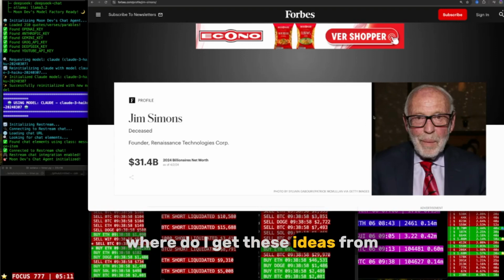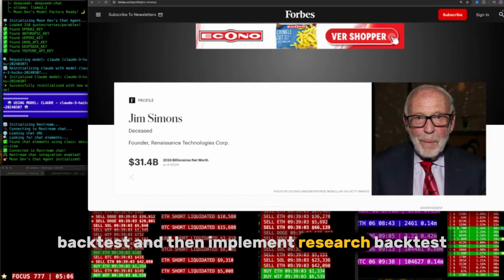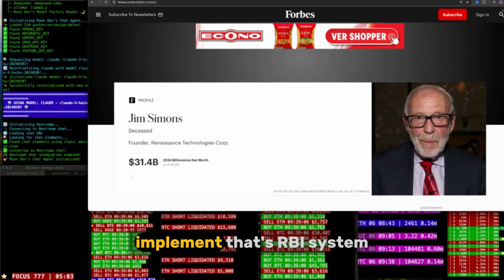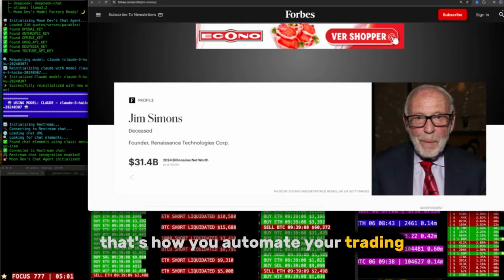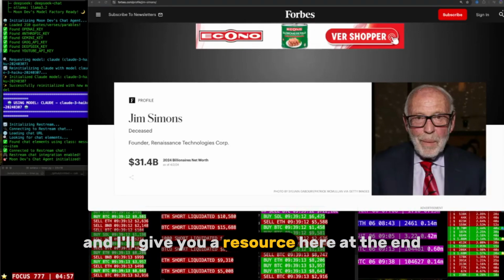But where do I get these ideas from? Let me give you some. Remember, it starts with research, backtest, and then implement. Research, backtest, implement. That's the RBI system. That's how you automate your trading. So I was just trying to give you some ideas that you could jot down here, and I'll give you a resource here at the end.